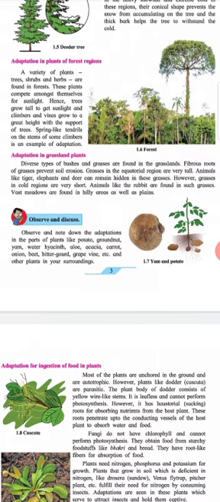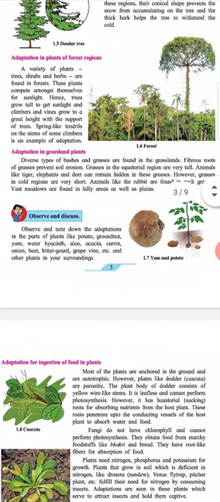Observe and note down the adaptation in the parts of plants like potato, groundnut, yam, water hyacinth, agave, acacia, carrot, onion, beet, bitter gourd, grapevine, etc., and other plants in your surroundings.